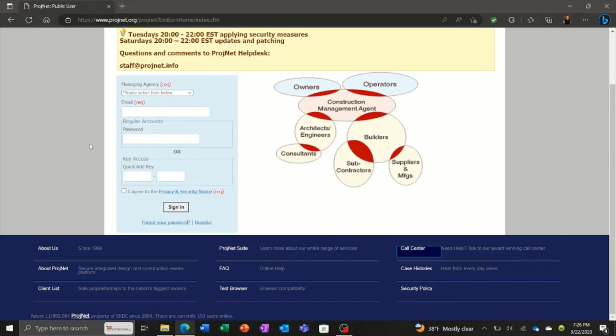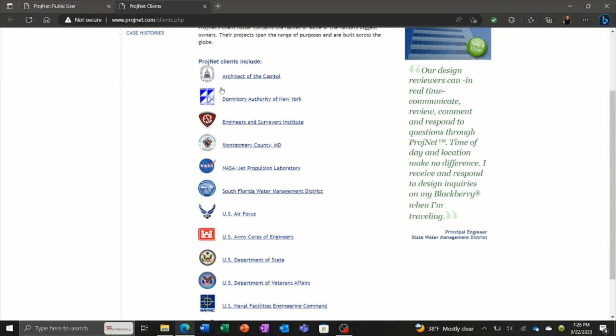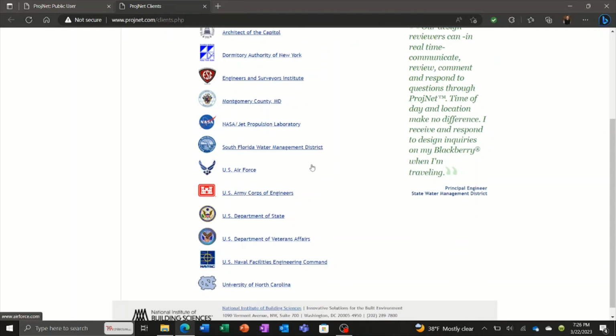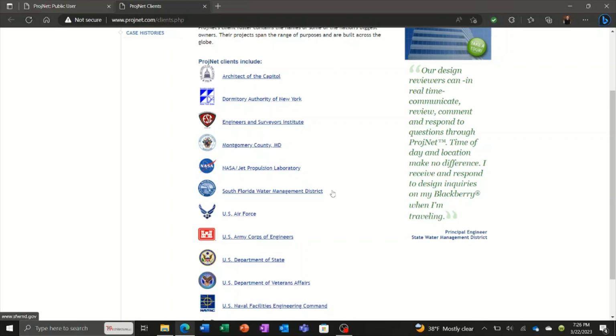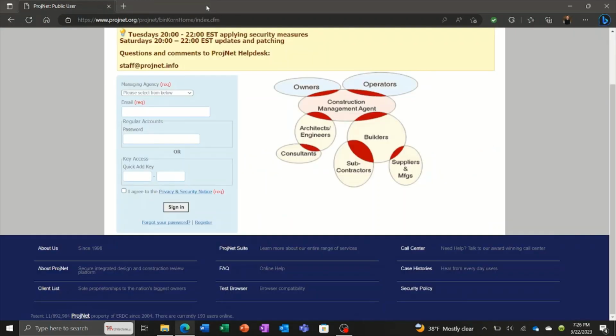Going back to the home page, also the other thing I want to point out here on the bottom is the client list. And here you can see the different clients that subscribe to ProjNet. We have the Architect of the Capitol, NASA, Air Force, Army Corps of Engineers, Department of State, Veteran Affairs, NAVFAC, and then there's a few other ones in here that are non-federal government. For example, at the very bottom you have the University of North Carolina as a subscriber to ProjNet. And we have Montgomery County, Maryland, Dormitory Authority of New York. So ProjNet is not just for federal, other entities may also subscribe to this.